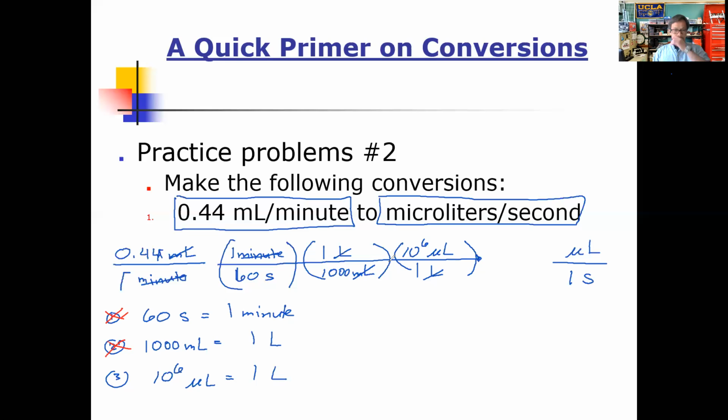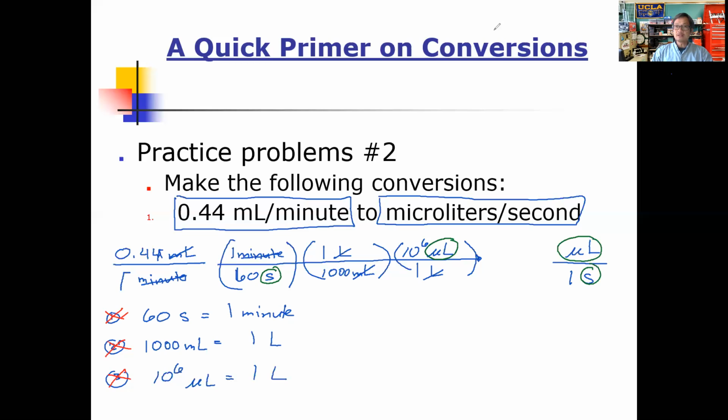Okay, so now the last check that we need to do to make sure that we've plugged all of these values in correctly is to check the units. Okay, we start out with milliliters here. We want to end up with microliters. On the way then, do we end up with microliters on both sides? Well, there's microliters in the denominator there, and that's where we want it in the end. That's good. We start out with minutes here. We want to end up with seconds on the right-hand side here. So we got minutes out of the way. So we have seconds on the bottom here. We have seconds in the correct place on both sides of the arrow. Again, we plugged everything in correctly.